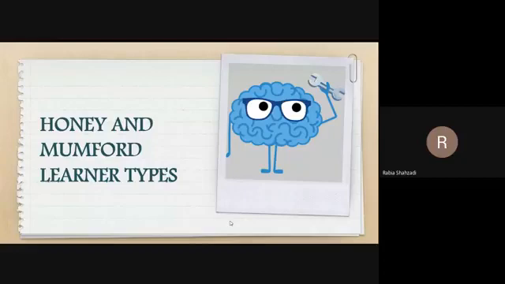Then comes the conclusion, where you summarize, and the last stage, the action planning, where you devise a new strategy and check whether your previous strategy will function in similar situations or whether you need to modify your current strategy. So now, in today's lecture, we are going to explore more about the Kolb cycle, and the relationship of the learner types with the Kolb cycle.